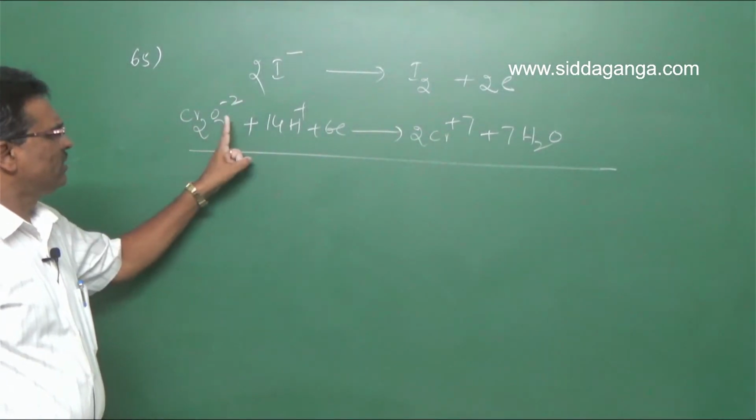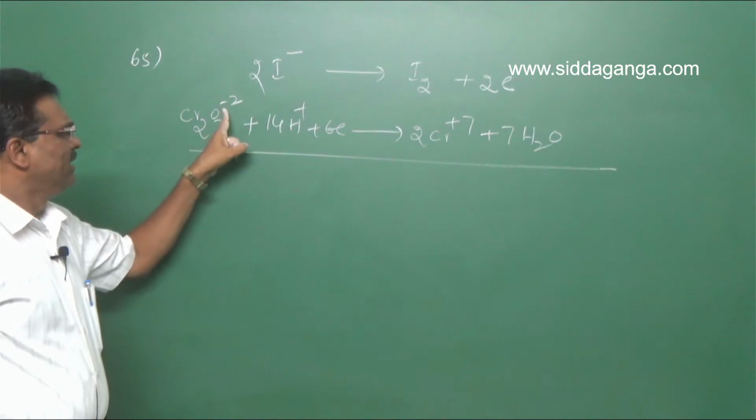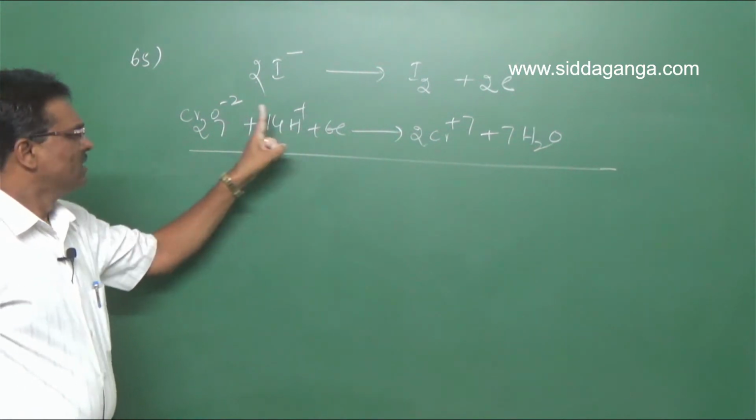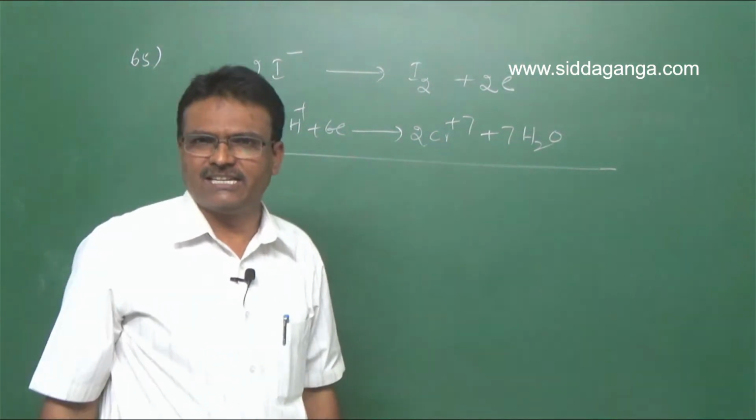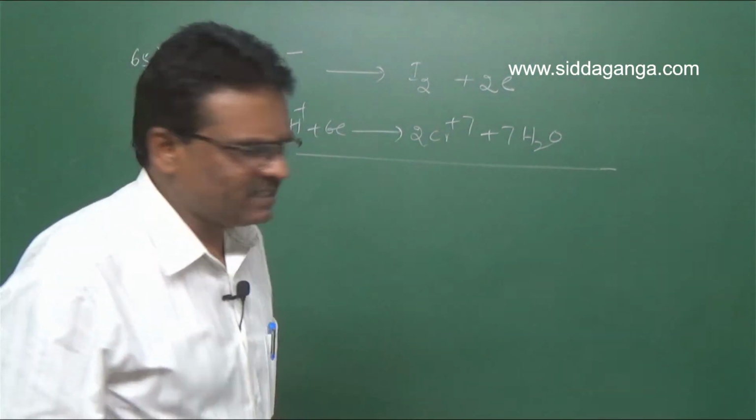In this reaction, in acid medium, dichromate gains electrons. Substances which can accept electrons are called good oxidizing agents.